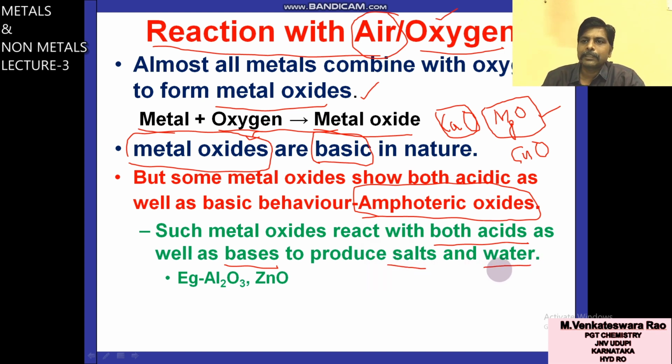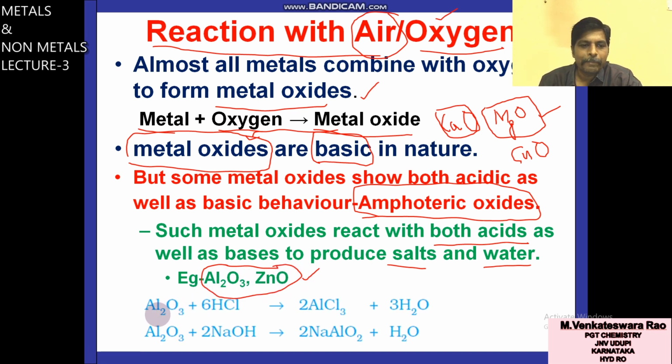What are the examples for amphoteric oxide? Aluminum oxide and zinc oxide are amphoteric oxides. It is important for the board exam also. What is an amphoteric oxide? An oxide which reacts with both acid and base is called an amphoteric oxide. Examples are aluminum oxide and zinc oxide.